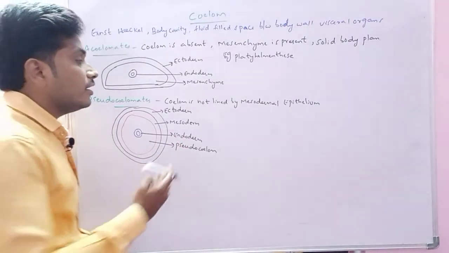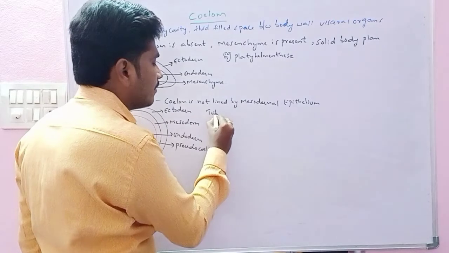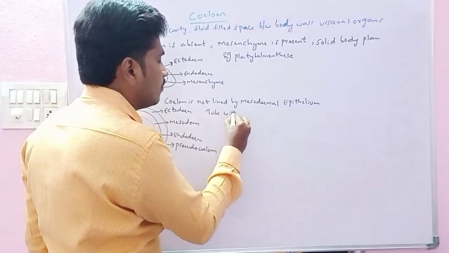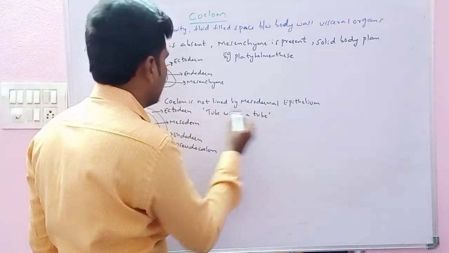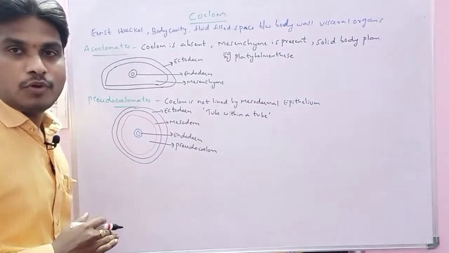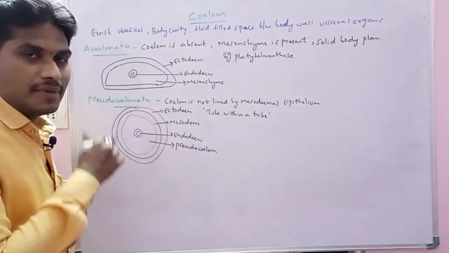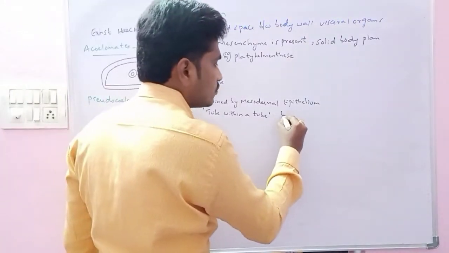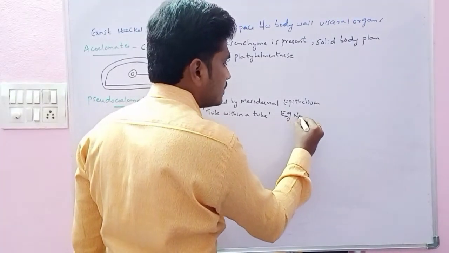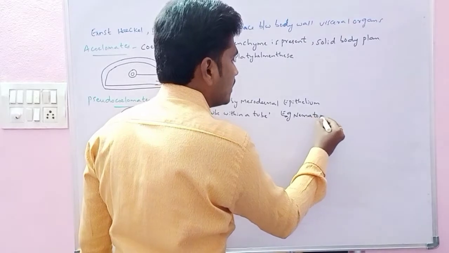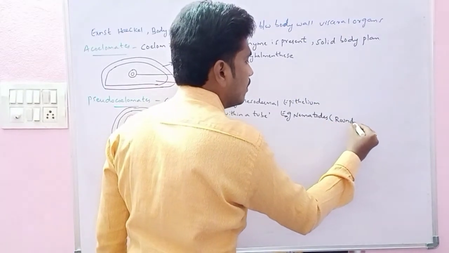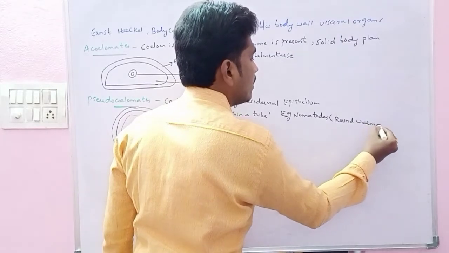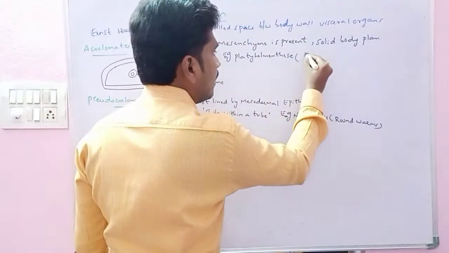But particularly, the tube within a tube activity we can see in the pseudocoelomates. An example for the pseudocoelomates is nematodes, that means roundworms, as commonly called. Platyhelminthes are commonly called flatworms.